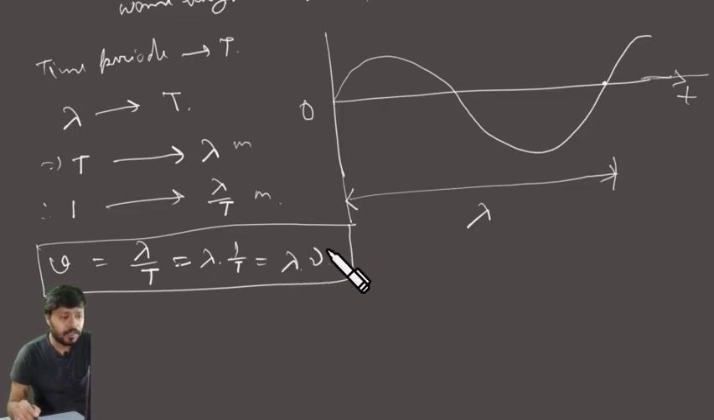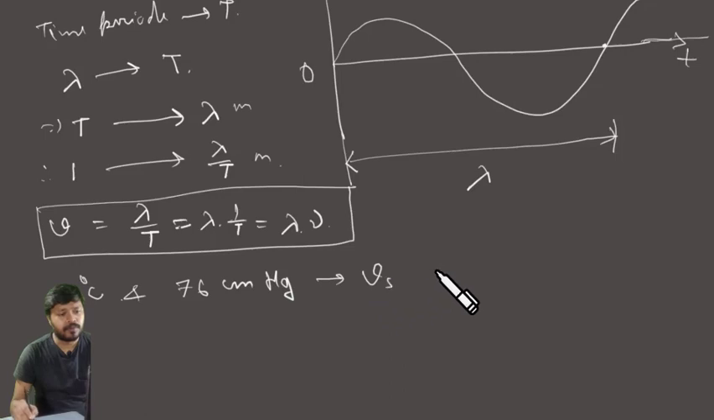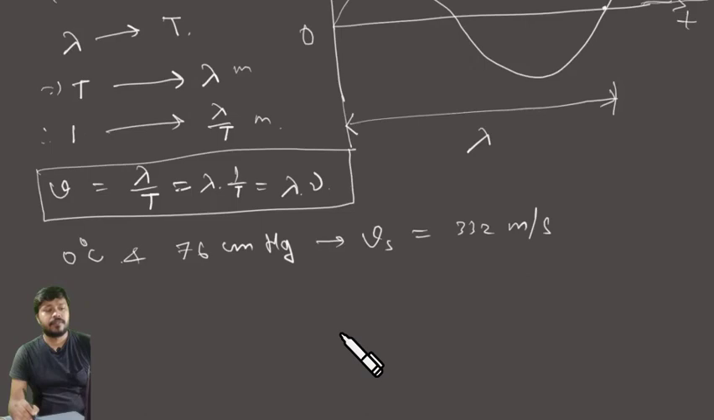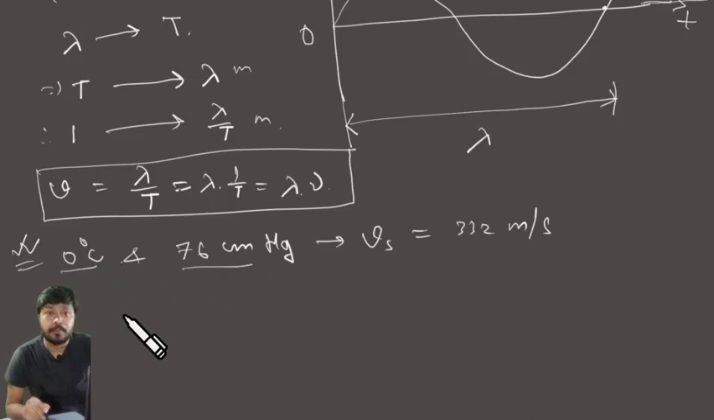At 0 degree centigrade temperature and 76 centimeter of mercury pressure, the velocity of sound Vs equals 332 meter per second. This is experimentally found. Why do you have to mention the temperature and pressure? Because the velocity of sound changes with the temperature and pressure.